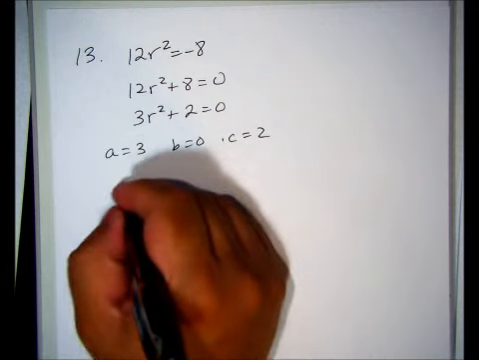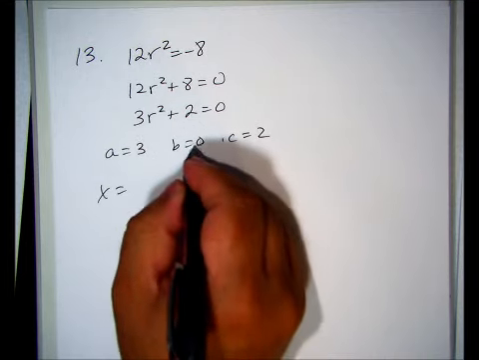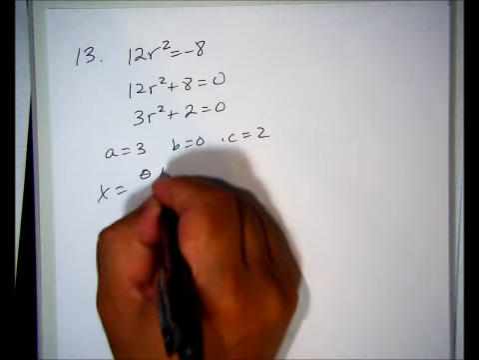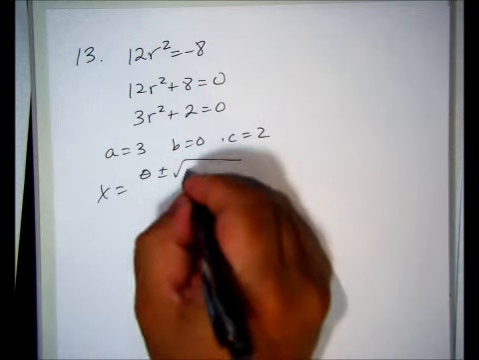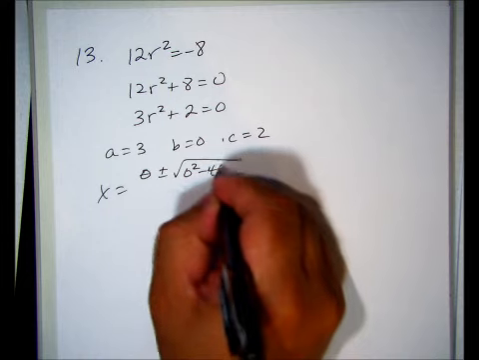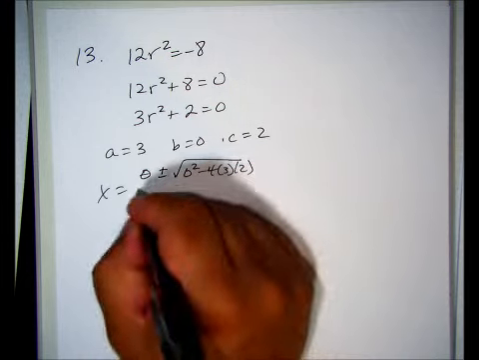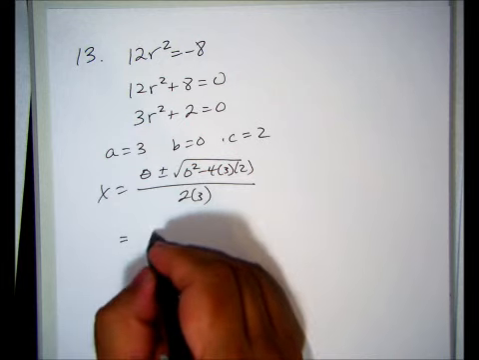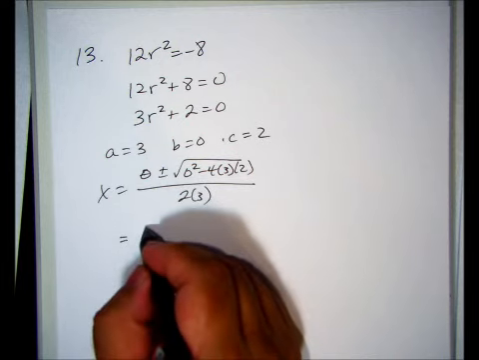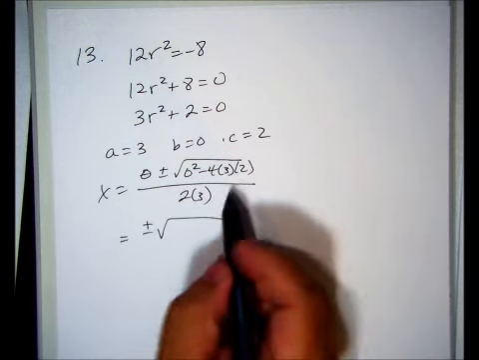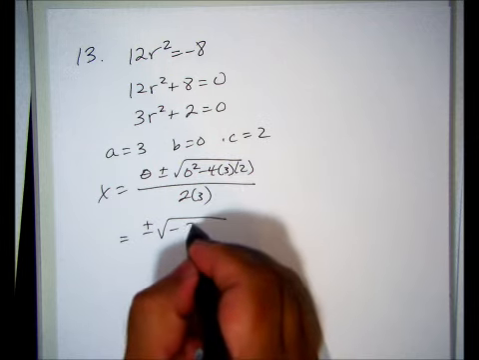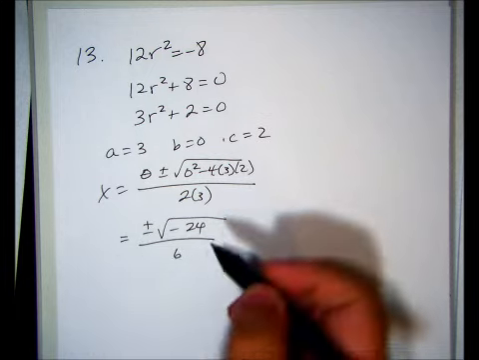I have a tendency to write it out when any of the terms is 0, just to remind myself. Alright, so x equals the opposite of B. Opposite of 0 is 0. So I'm just going to write 0 plus or minus square root of 0 squared minus 4 times 3 times 2 all over 2 times 3. So 0 goes away there. Plus or minus square root of, I'm going to have a negative here. 24 over 6.